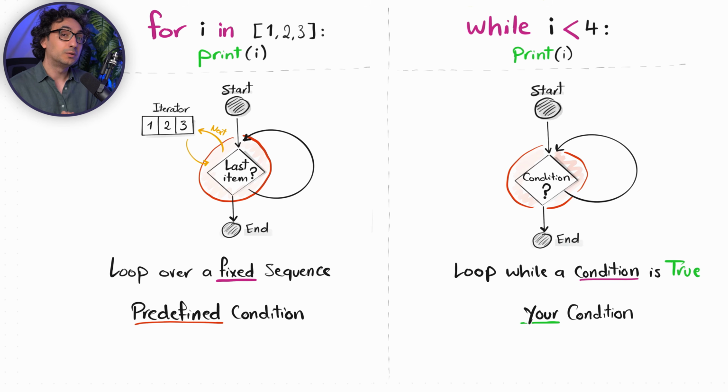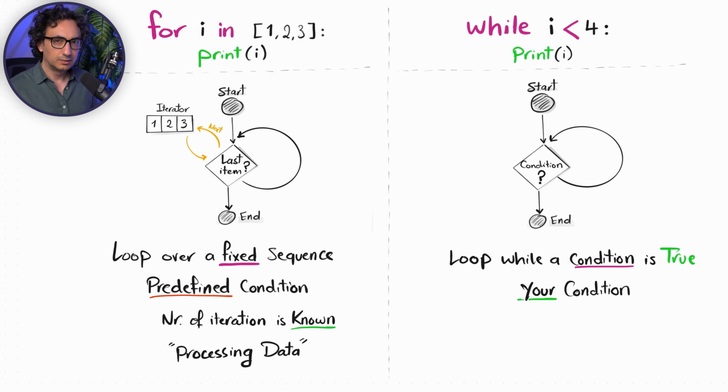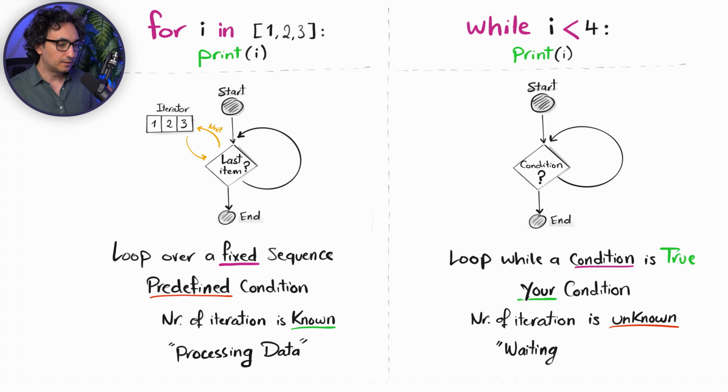Now about when to use what, we use the for loop if we already know how many times we want to loop. And as we learned, we use the for loop in order to go through our data to do something, like we loop over the rows, the tables, the columns, the files, in order to clean up or prepare the data. But on the other hand, with the while loop, we use it if we don't know how many times we want to iterate. We are waiting for an event, a trigger, a condition. So we use it if you are building retries in a login, or you are trying to connect to a database or APIs.